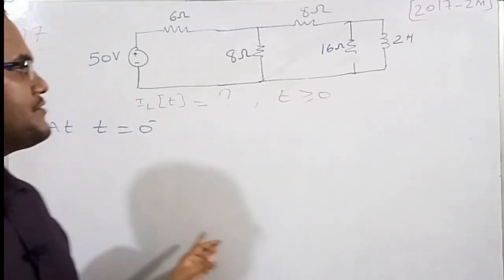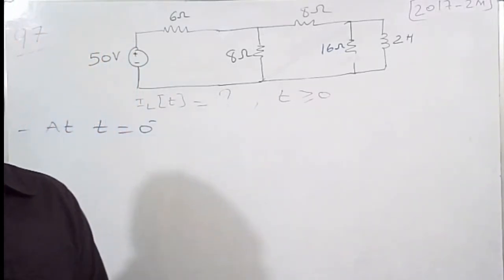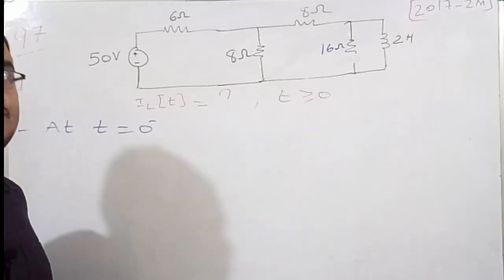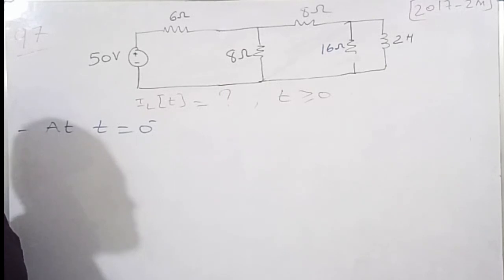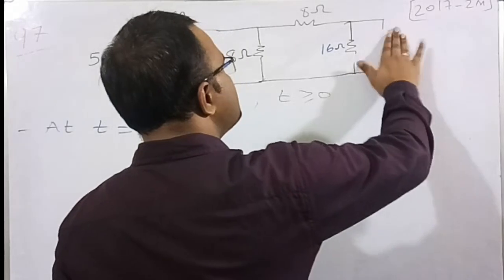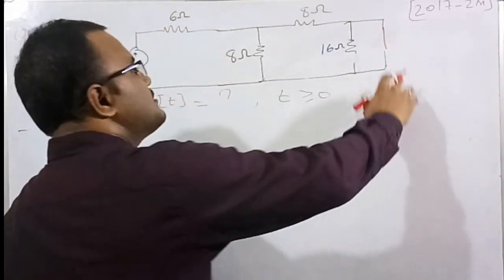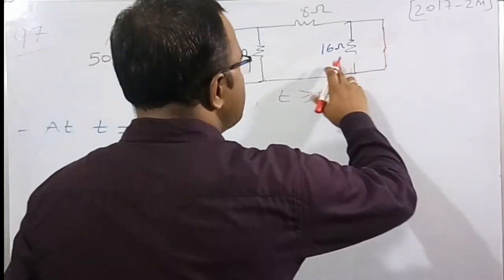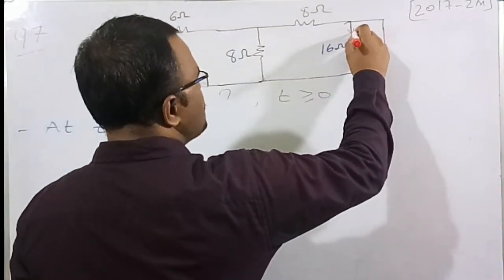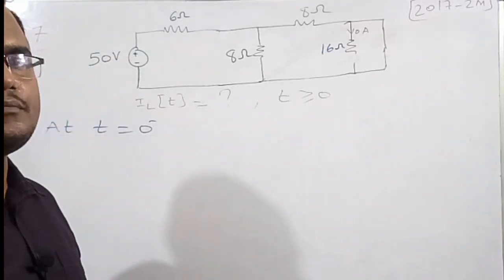So the differentiation of the current will become 0, because the current is constant, and the differentiation of a constant is 0. So the voltage across the inductor will become 0 at steady state. VL is equal to 0 means we need to short circuit the inductor at steady state condition. So now I am going to short circuit this inductor at the t is equal to 0 minus instant. With the 16 ohm and a short circuit, the current in the 16 ohm resistor is 0 ampere.